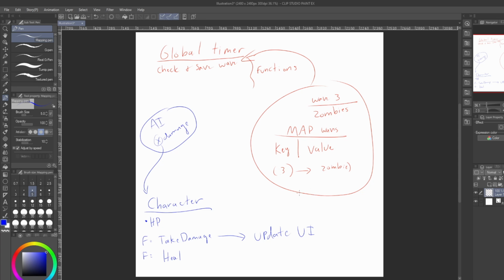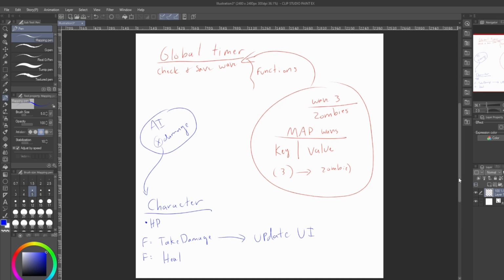Whatever, and maybe at some point we can go over what a game design doc is. But a game design doc is kind of like your Bible of how your game works. It's got the functionality, who the characters are, what the story is, the art style, all that stuff. It would be in there. So we can go over that too if you want. Just let me know. But this is just a basic idea of what we have here: local functions in this local actor, and these global functions in this global actor.